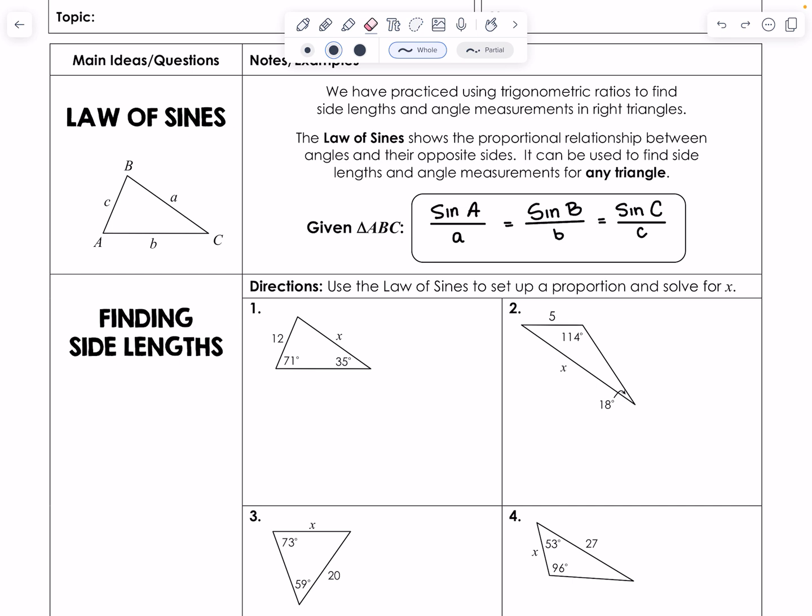Now previously we have worked with sine, cosine, and tangent when we worked with only right triangles, and that is usually the leeway into trigonometry. You start with the easier concept. Now that we're familiar with the ratios created by those trigonometric functions, we are actually going to apply law of sines, and the incredible part of this is we can use it with any triangle.